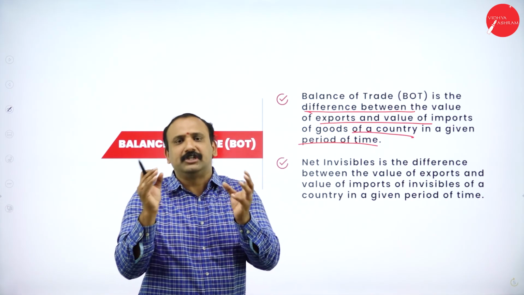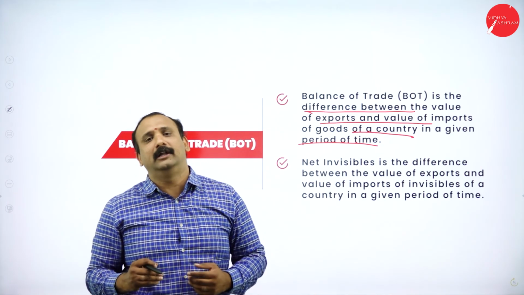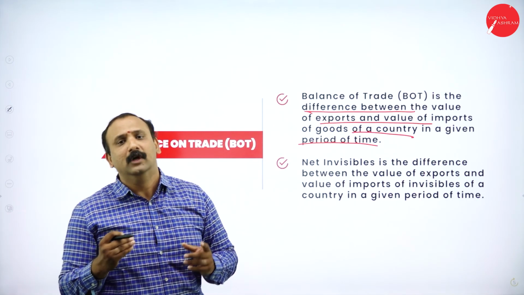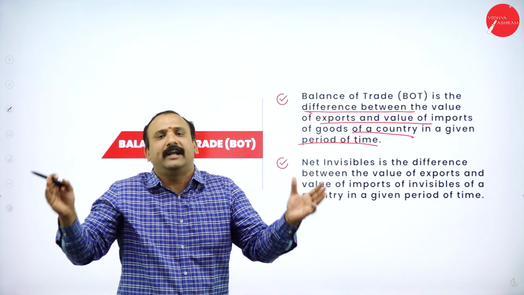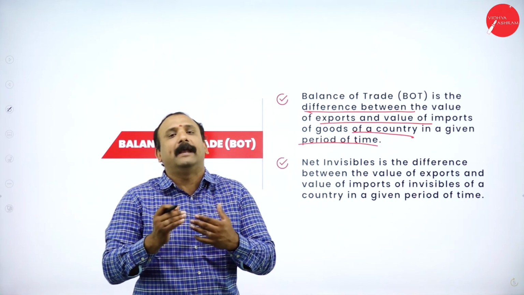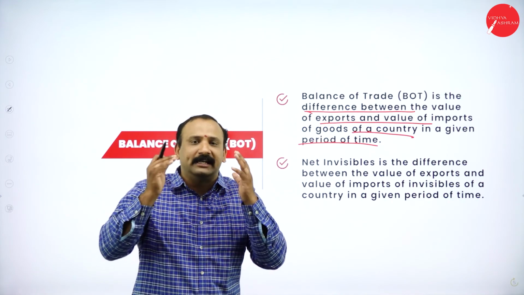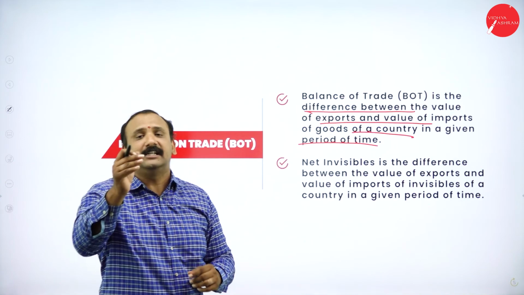So there might be situations where the export value is higher than the import value, or vice versa. Import is higher than the export value. So in that situation, automatically a balance of trade is being created. You will not be able to help it, but then it is quite eventual. It is quite natural to see that a balance of trade is created. And that is quite natural.